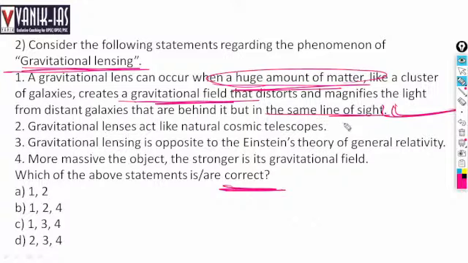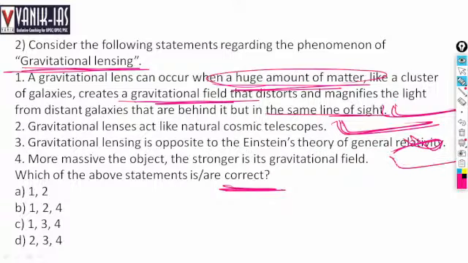Yes, they act like natural cosmic telescopes. Third, gravitational lensing opposes Einstein's theory of general relativity. No, they do not oppose Einstein's theory of general relativity. Yes, they are based on Einstein's general theory of relativity, right? Gravitational lensing is based on Einstein's general theory of relativity.